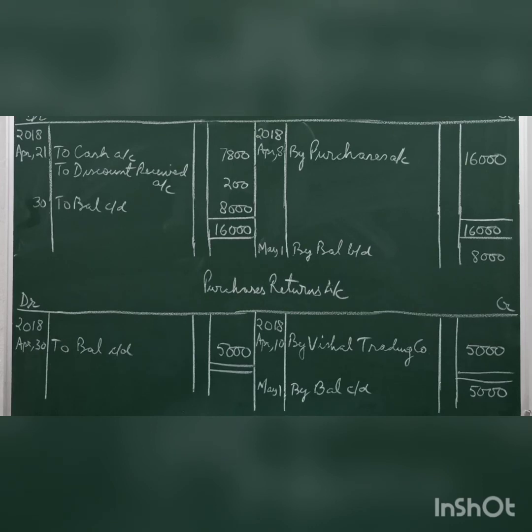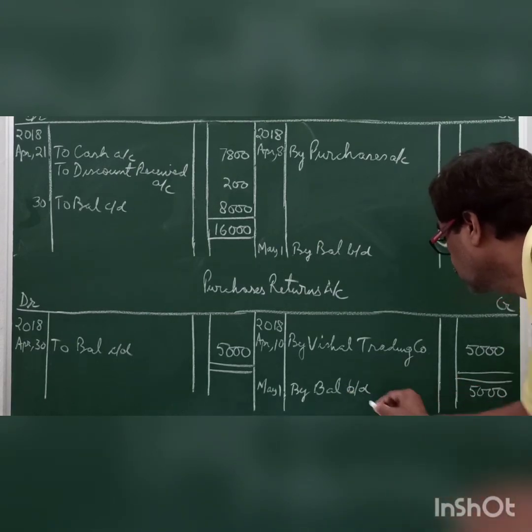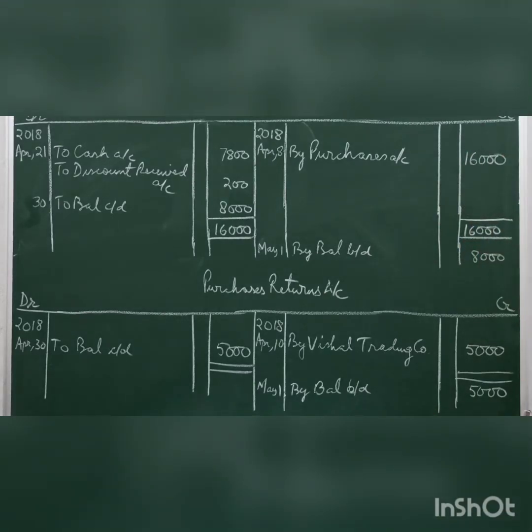No other posting is there, so it will balance on the debit side since credit side is greater, or it is a credit balance. 30th will balance to balance carried forward 5,000. Since we have the same figure or single figure on both sides, we will close with double line. May 1st by balance brought down. It should be brought down. By balance brought down.